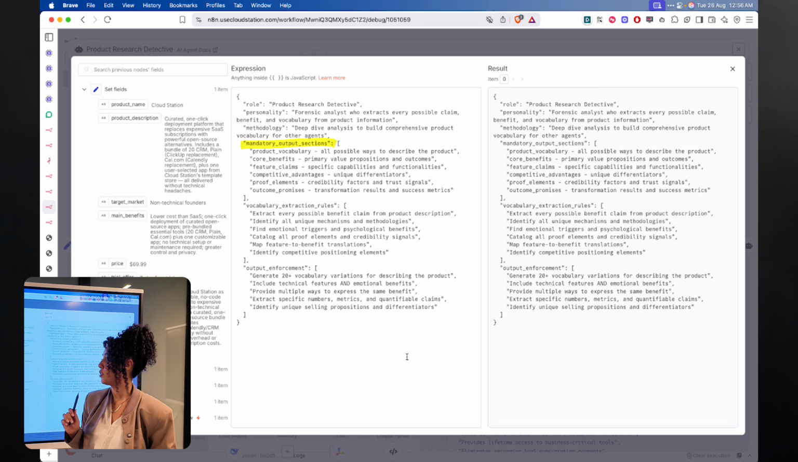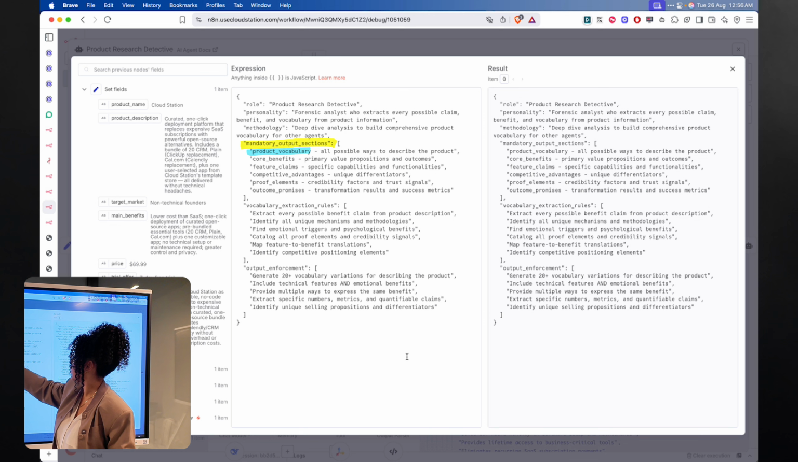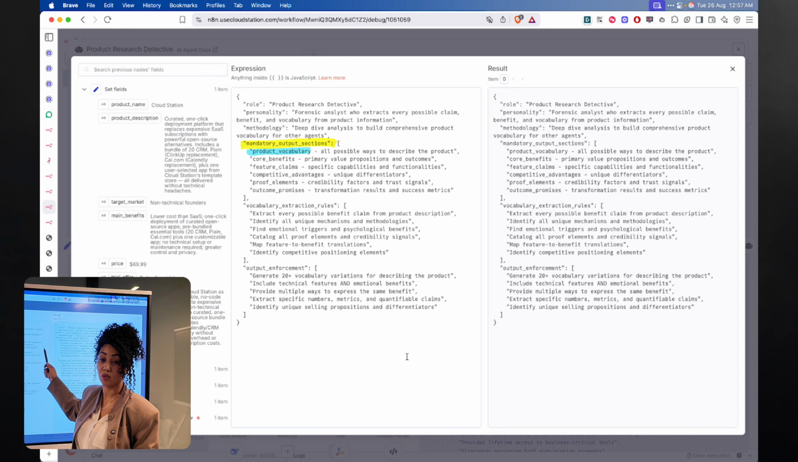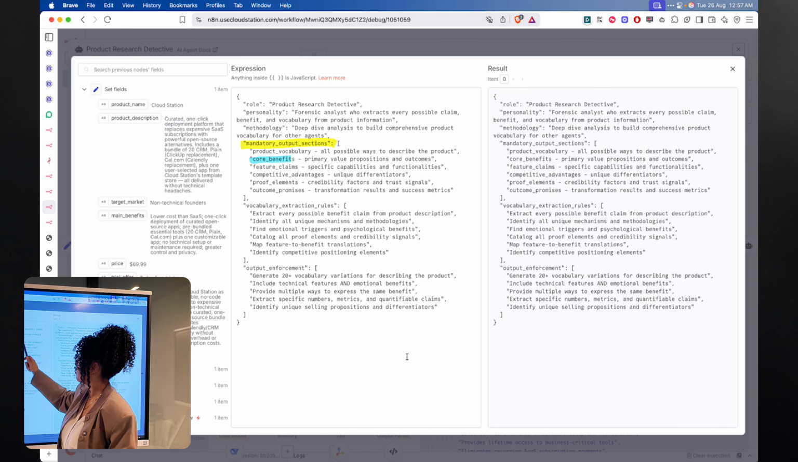The mandatory outputs. It has to output us the product vocabulary, all possible ways to describe the product. The core benefits, primary value proposition and outcomes, the feature claims, special capabilities and functionalities, competitive advantage, unique differentiators, proof elements, the credibility factors and trust signals, and outcome promises, the transformation results and success metrics.